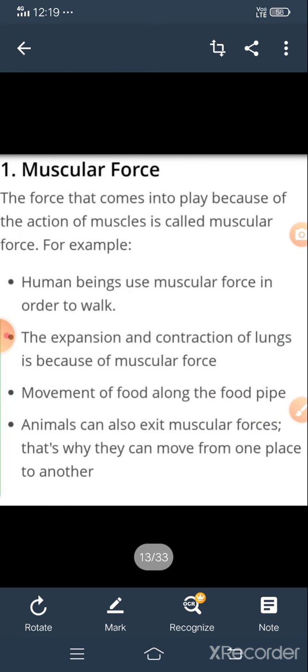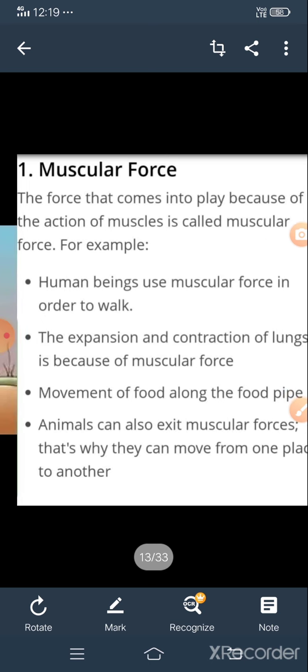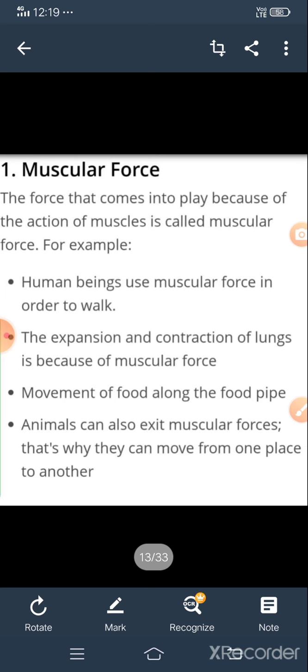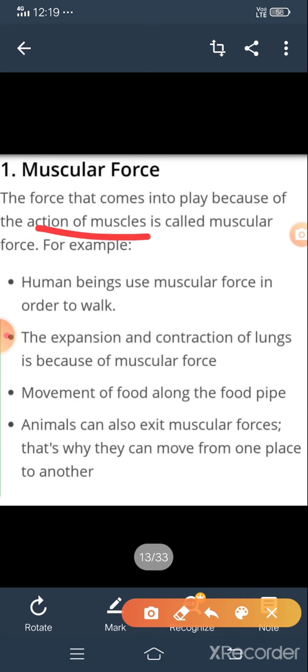Before the next point, one more definition of muscular force: the force that comes into play because of action of muscles is known as muscular force. Again some examples are given. I already told you that for your purpose I have collected many definitions and examples, so you can prefer whichever is easy for you.